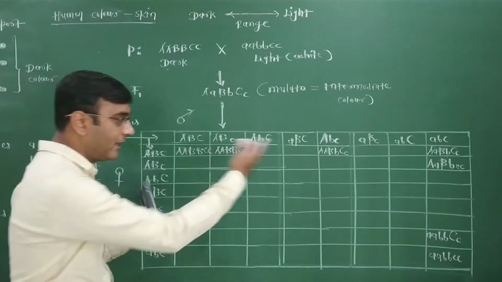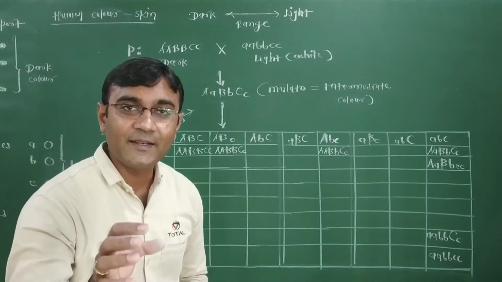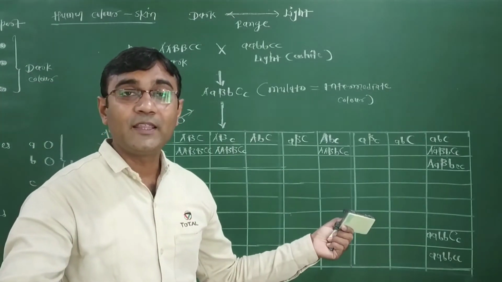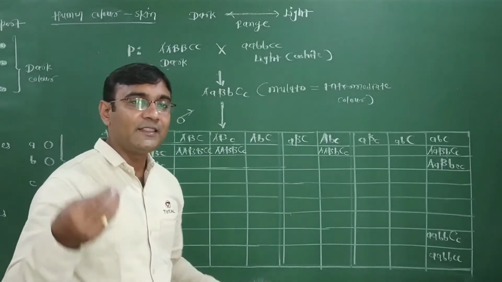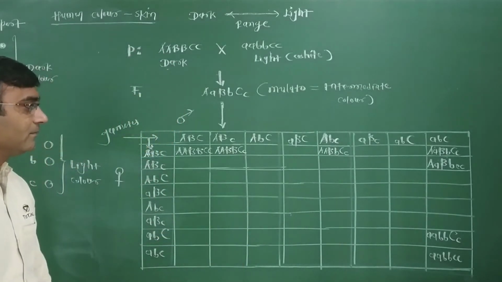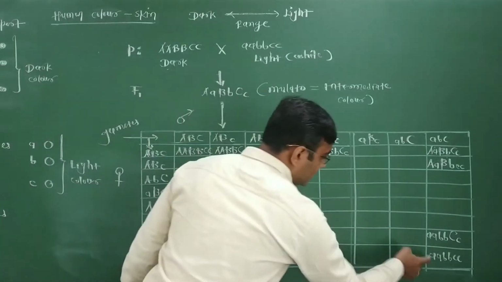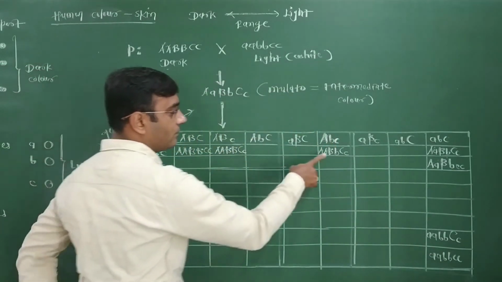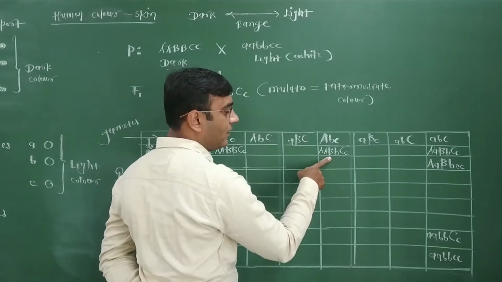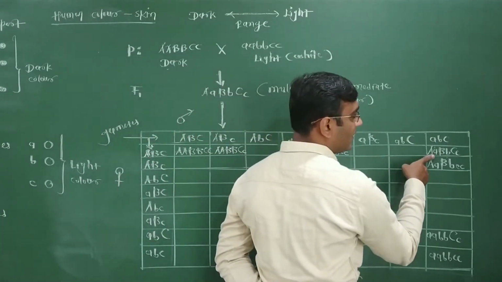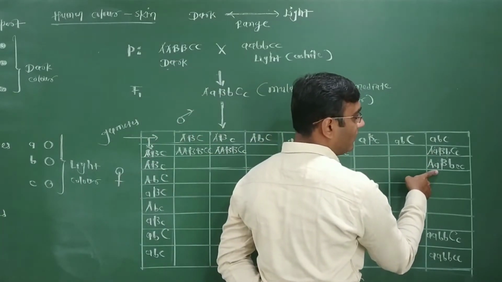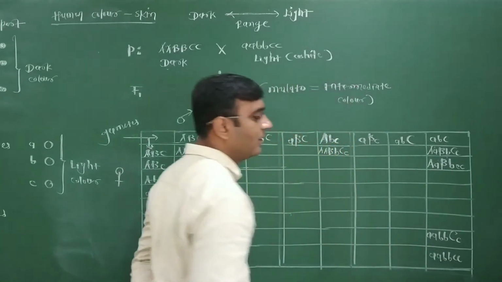You have to fill every box, and then you can think of the probabilities. How many probabilities? Seven: all capital, all small; five capital, one small; four capital, two small; three capital, three small; two capital, four small; one capital, five small.